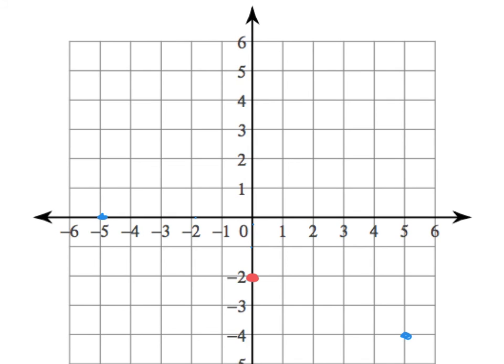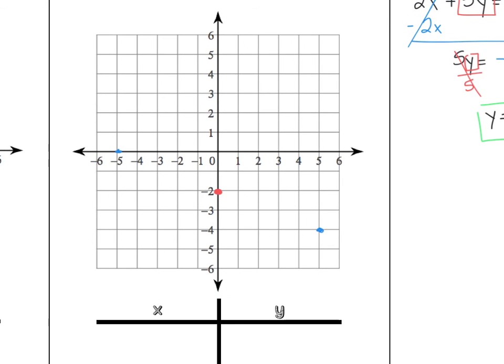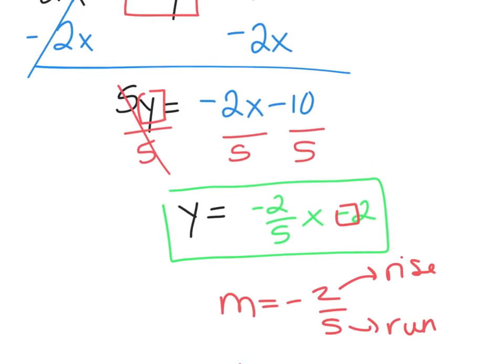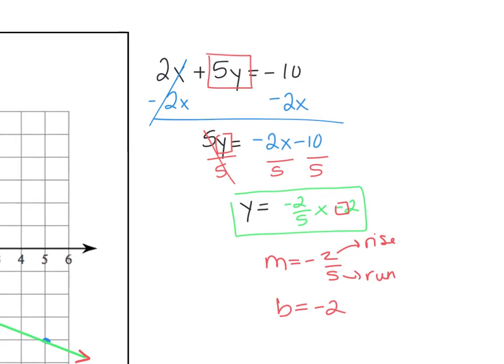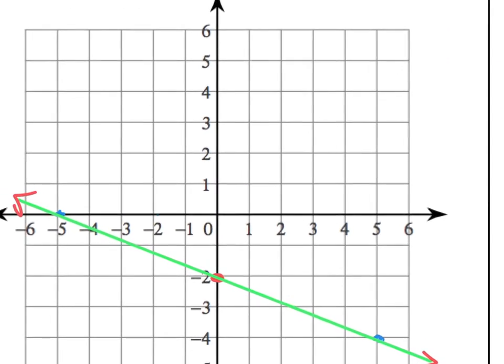Here's your point. Now what we're going to do is draw those lines with a nice arrow. And we'll connect the points first, sorry. Connect your points with a ruler or a straight edge. So I have my ruler in. I'm going to connect those points with my green line. And now I'm going to put my arrow on it. And then I'm going to write the equation. Remember, I can write this equation, y equals negative 2/5 x minus 2, or I can write my 2x plus 5y equals negative 10. I'm going to write that.